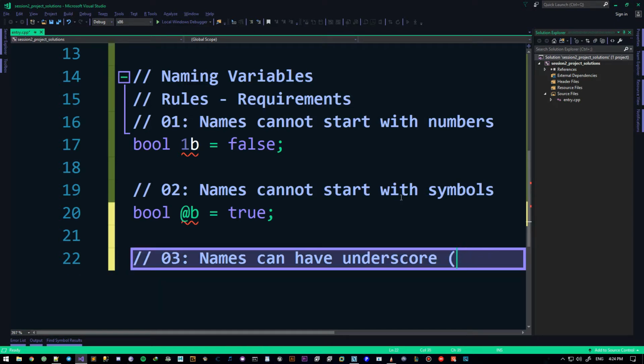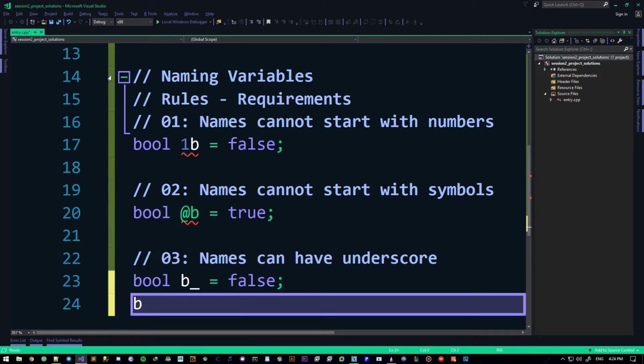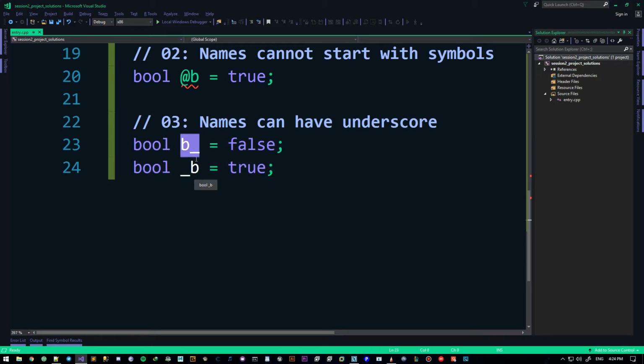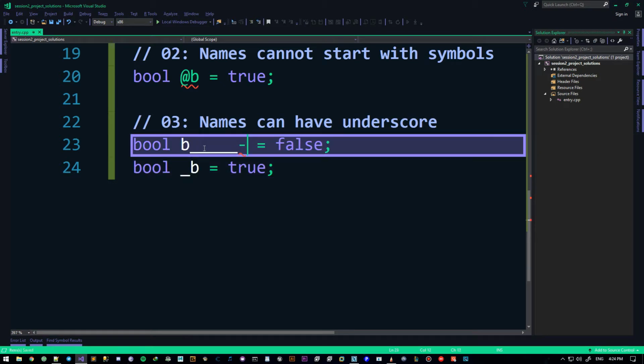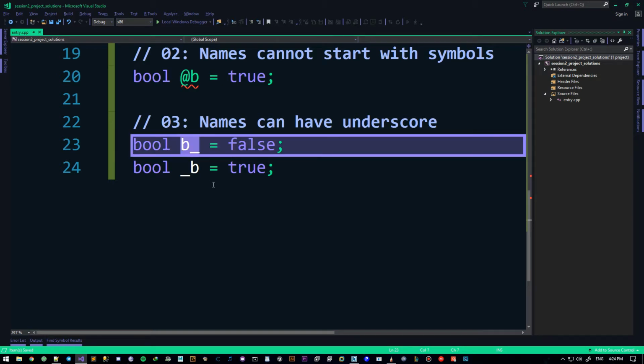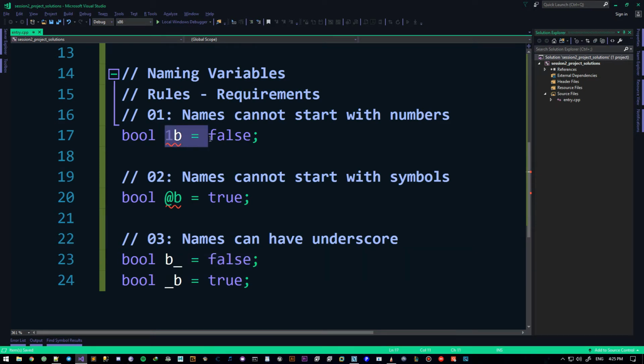Also, they can also start... Let me just not write it. It's just gonna go out of the screen. So names can have underscore. We can say bool b underscore equals false, or we can say bool underscore b equals true. So there can definitely be underscore anywhere you want and as many as you want in your variable name, but it's really not good practice to do that. Okay, so these are the three important rules, the three commandments of creating a variable.